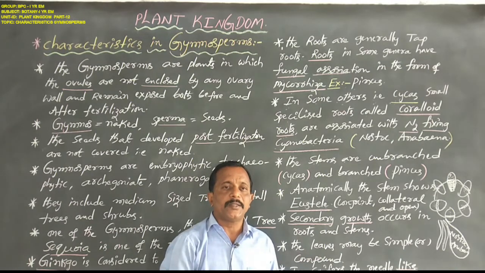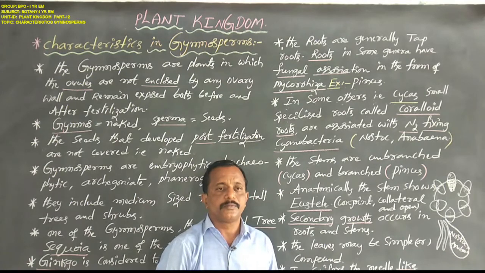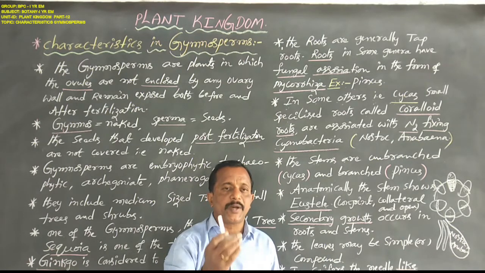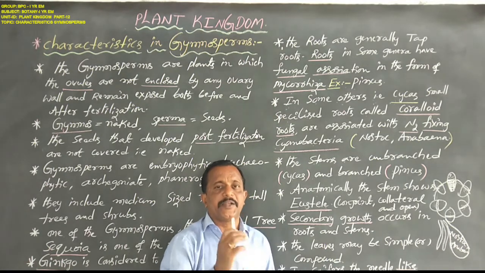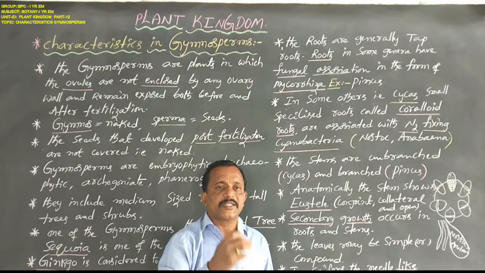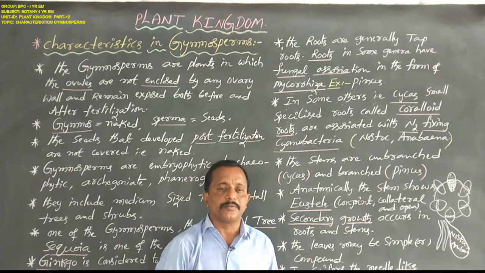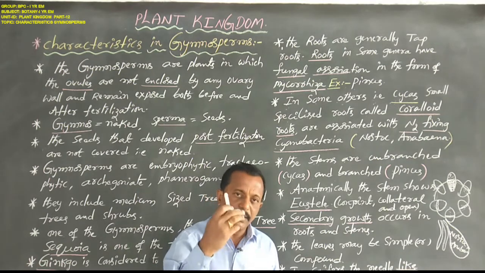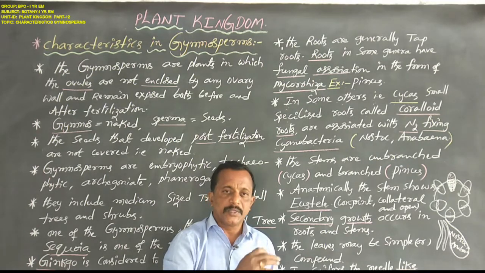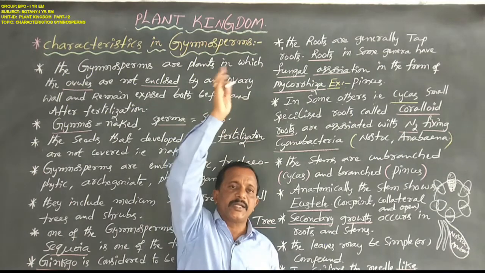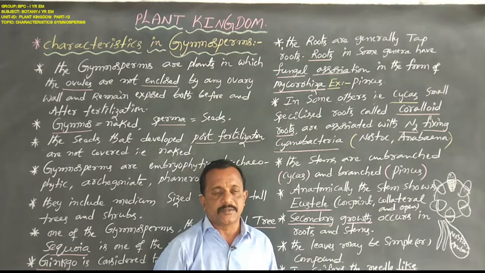Primary growth involves primary xylem and primary phloem, especially seen in smaller plants, shrubs and herbs. But secondary growth involves secondary xylem and secondary phloem, seen in trees, medium and larger trees. Why?